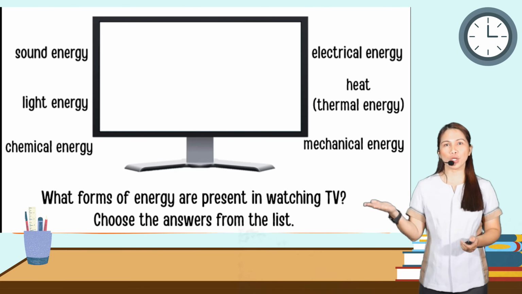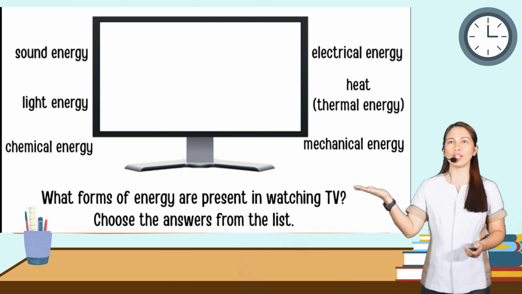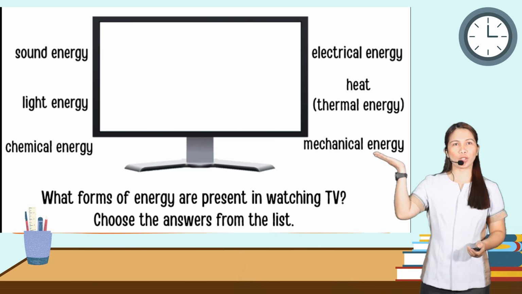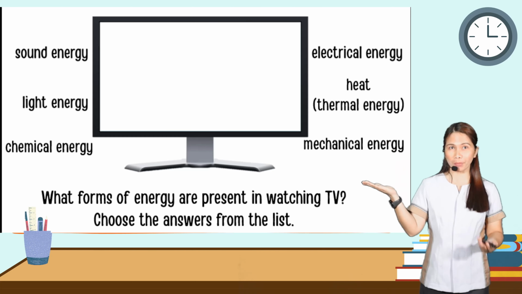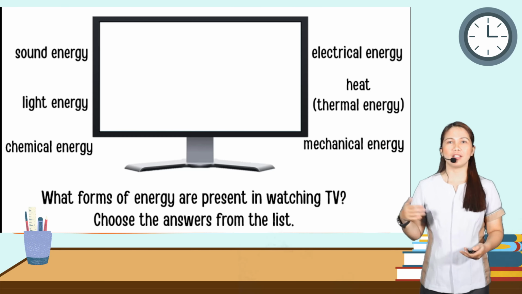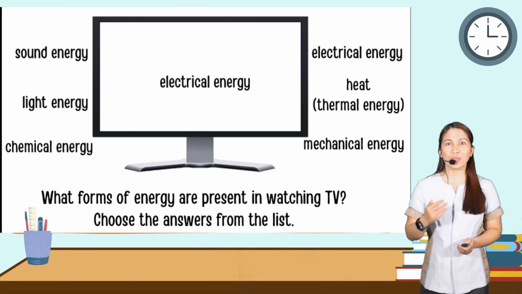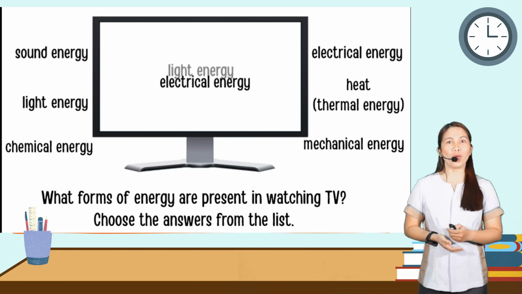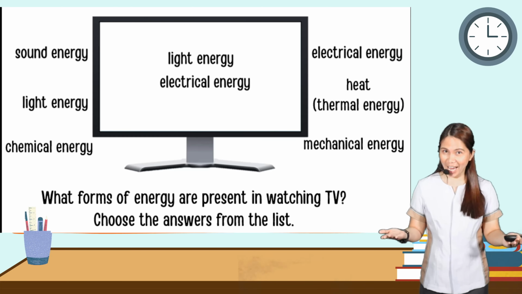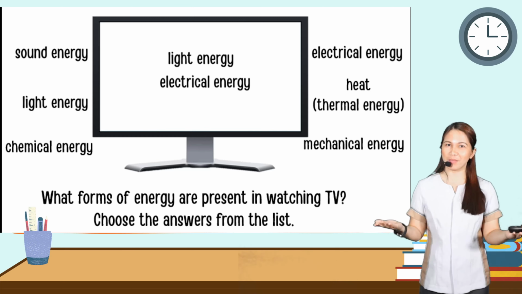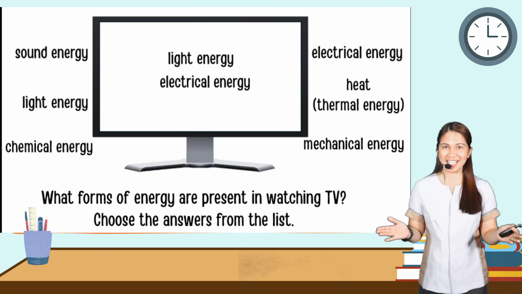So you have to choose the answers from the list. We have sound energy, light energy, chemical energy, electrical energy, heat or thermal energy, and mechanical energy. So what do you think? That is right. First, we have electrical energy. As you plug in the television, we also have light energy, where light comes out and you can see those images, right?